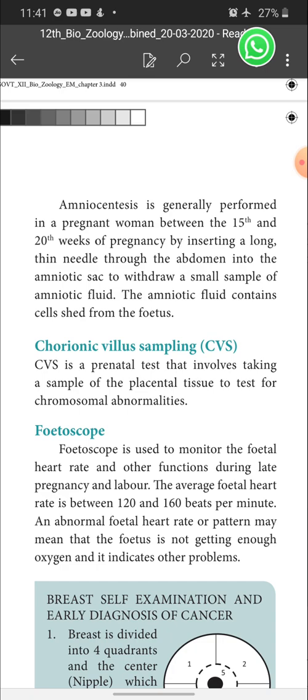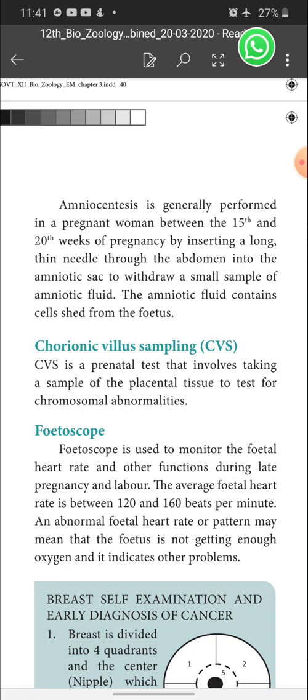So when a female gets pregnant at a later age, there may be some malfunctioning we can find in the fetus. In that case, we use the fetoscope to find the heartbeat, which should be between 120 to 160 beats per minute.